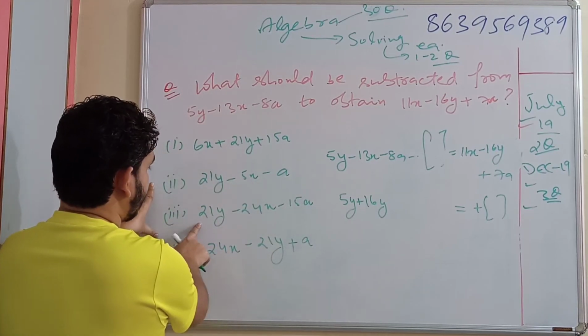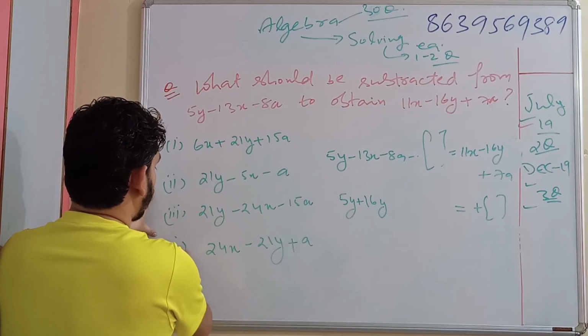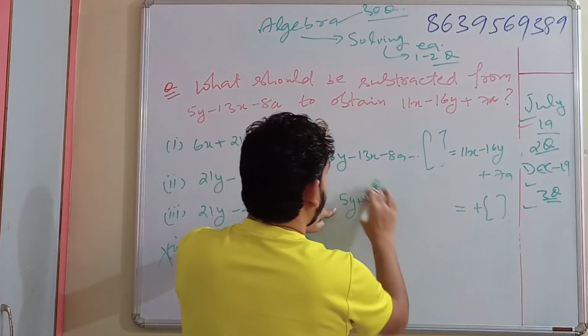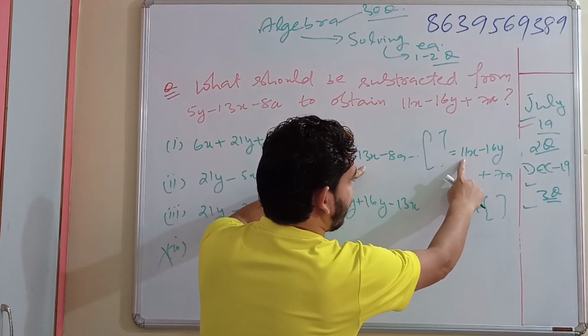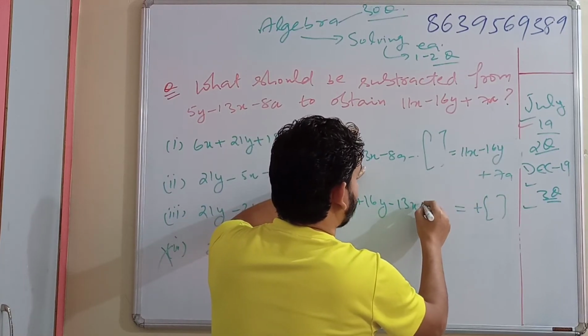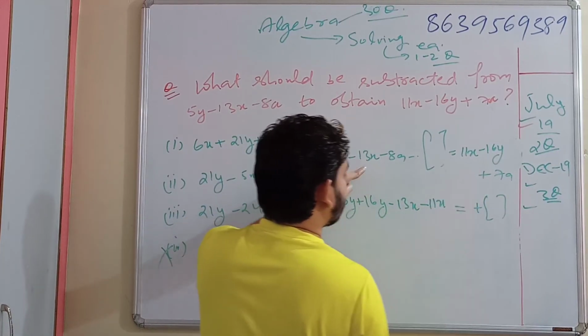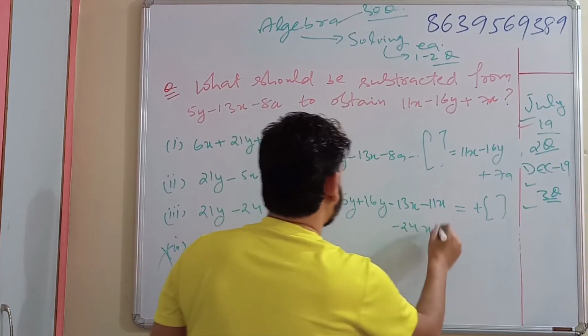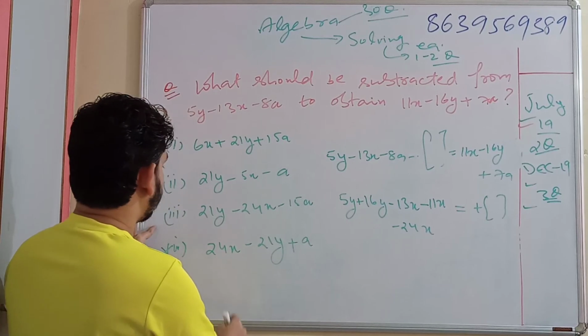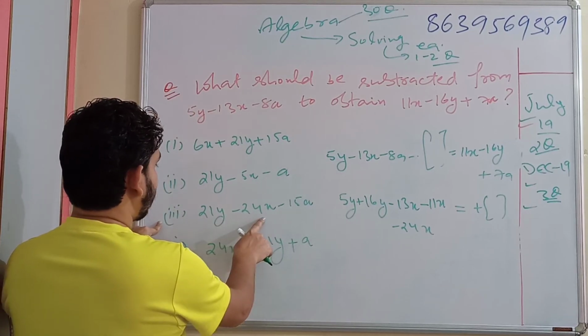This is 21y, minus 21y, gone. Then minus 13x. This plus 11x will come this side and will become minus 11x. This minus 13 minus 11 will give you minus 24x. Minus 24x, which is minus 24x.